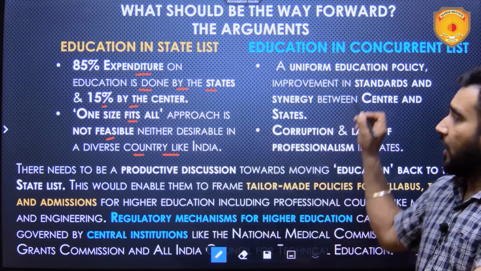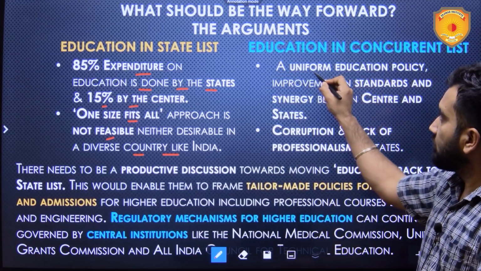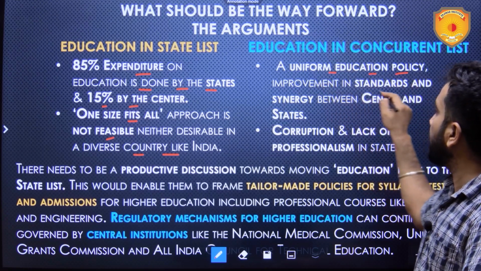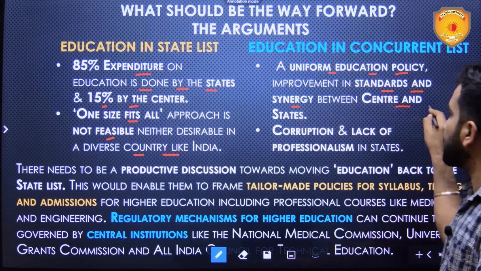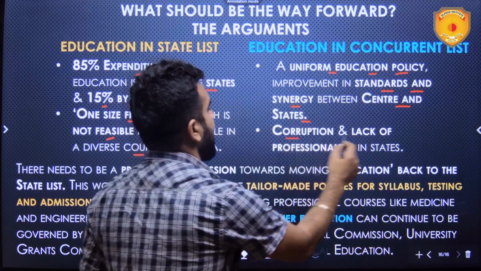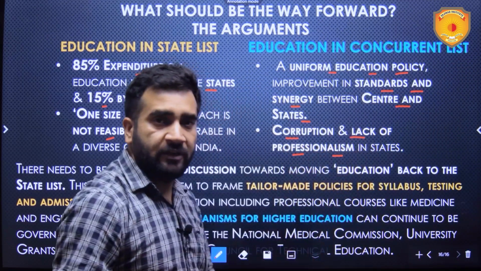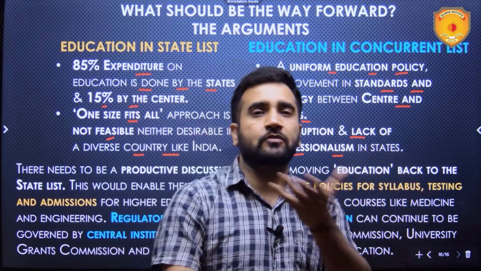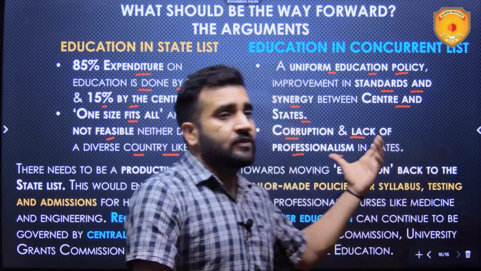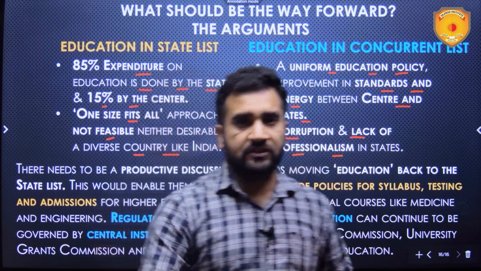On the other side, education should remain in the concurrent list. A uniform education policy, improvement in standards, and synergy between center and states will be there if it is in the concurrent list. Corruption and lack of professionalism in states can be witnessed, but this is witnessed in the center also. See the irregularities in the NEET exam and all. But yes, these can increase if it goes to the states.